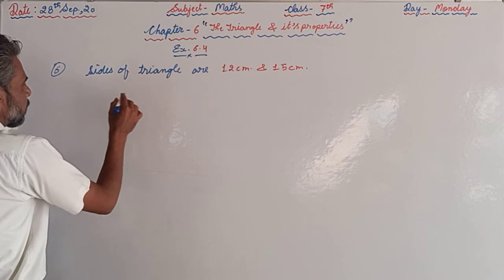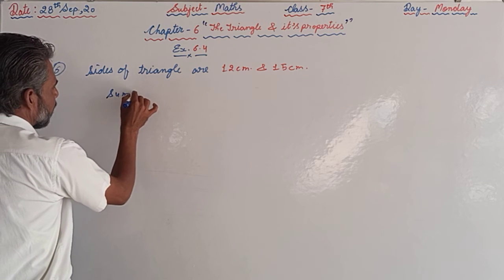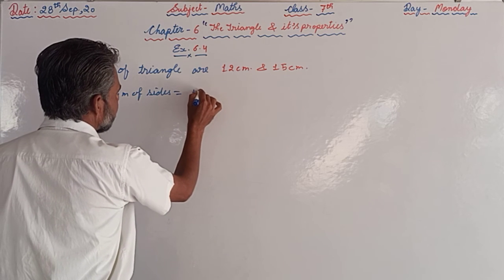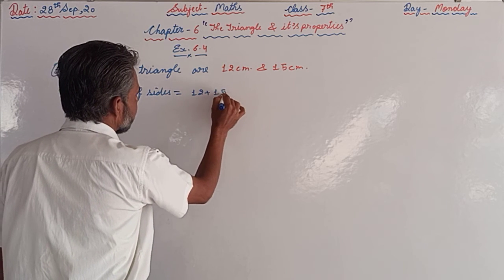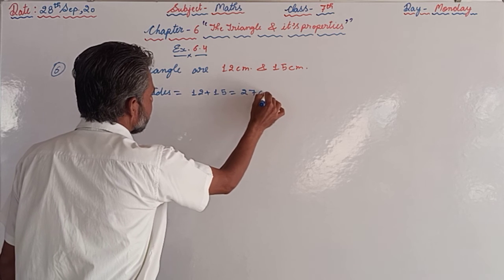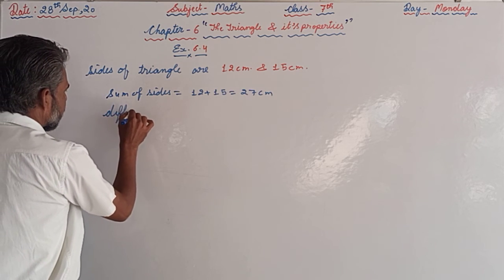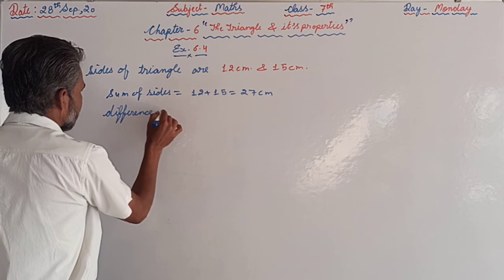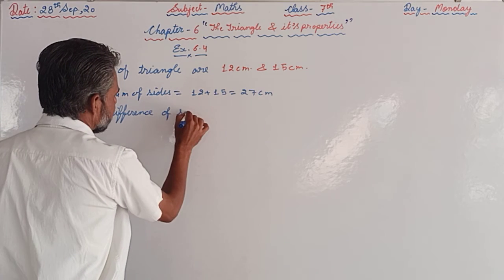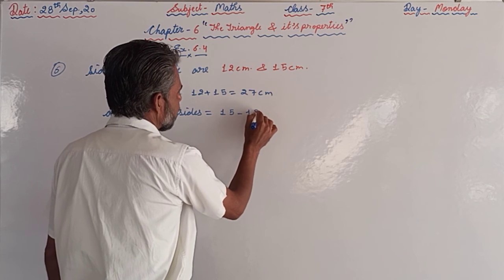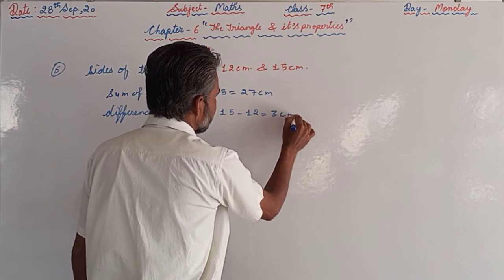So their sum of sides is 12 plus 15, that is 27 centimeters. The difference of sides is 15 minus 12, that is 3 centimeters.